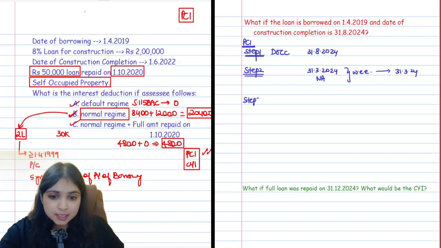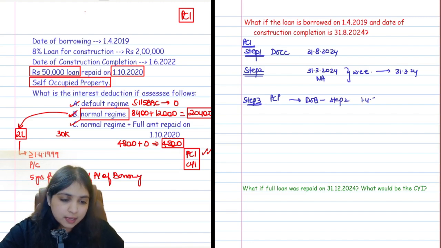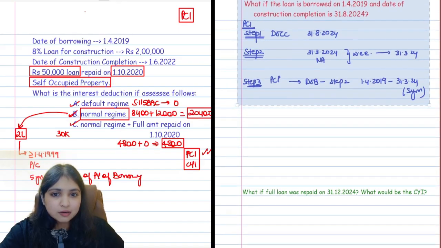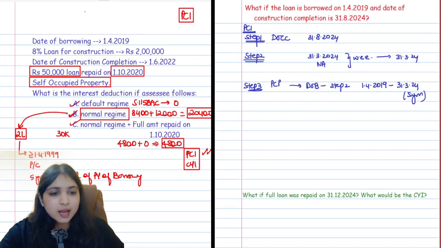Then comes step 3. Step 3 is going to be pre-construction period. Pre-construction period will start on the date of borrowing and it will end on the step 2 date. So the date of borrowing over here is 1st April 2019 and it will end on the step 2 date, which is 31st March 24, which is exactly 5 years. Then the remaining steps you will do for pre-construction interest, all that is fine. But my entire question for you is, your current year interest, how will you calculate in this case?